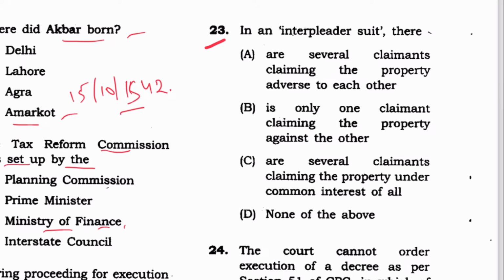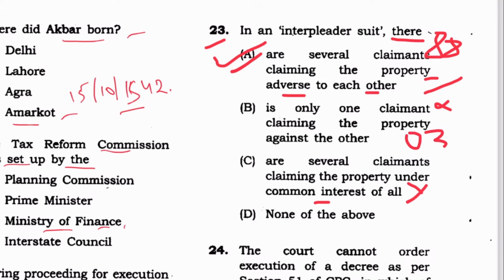Next is 23. In an interpleader suit, there are several claimants claiming the property adverse to each other. This is correct. Only one claimant? No. Several claimants claiming the property under common interest? No. Common interest नहीं था, adverse to each other होगा, तो A इसका आंसर रहेगा. प्रोविजन कहाँ है CPC में? This is section 88 and order कहाँ है? Order is 35.